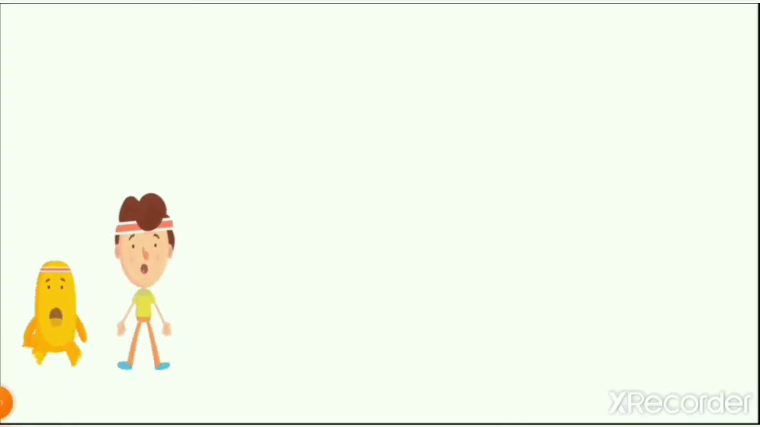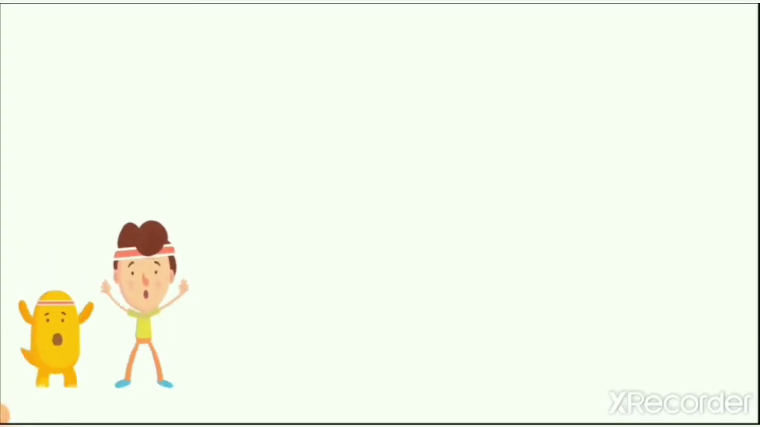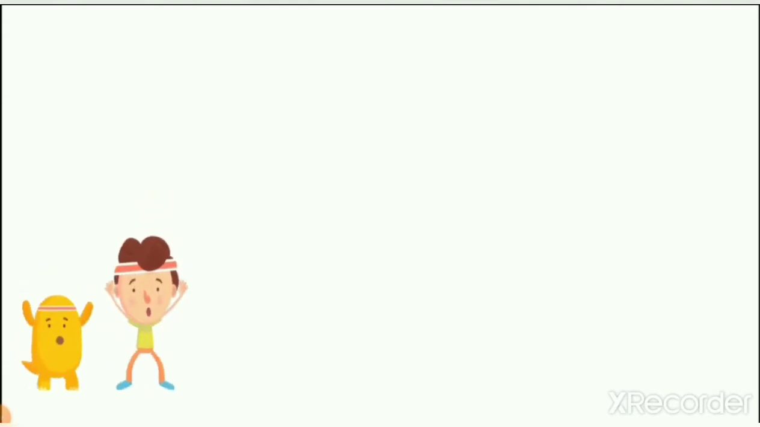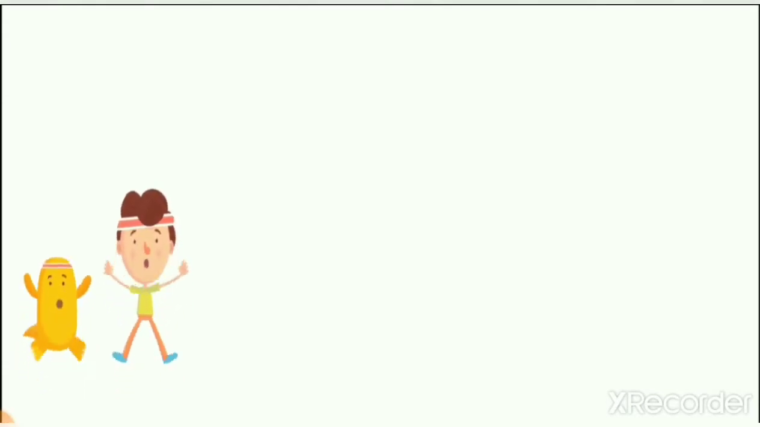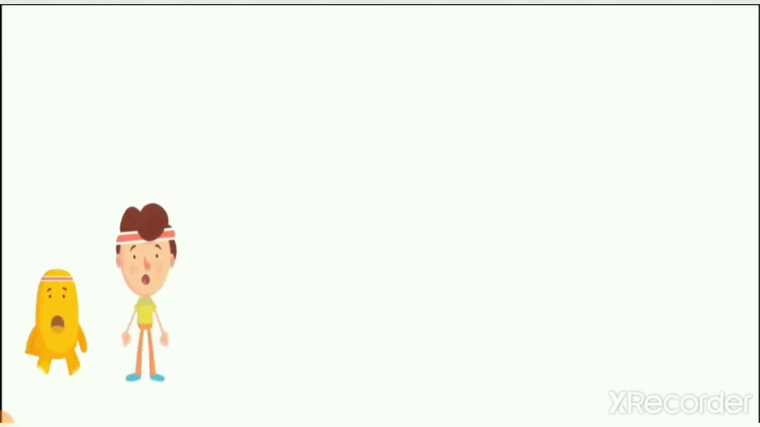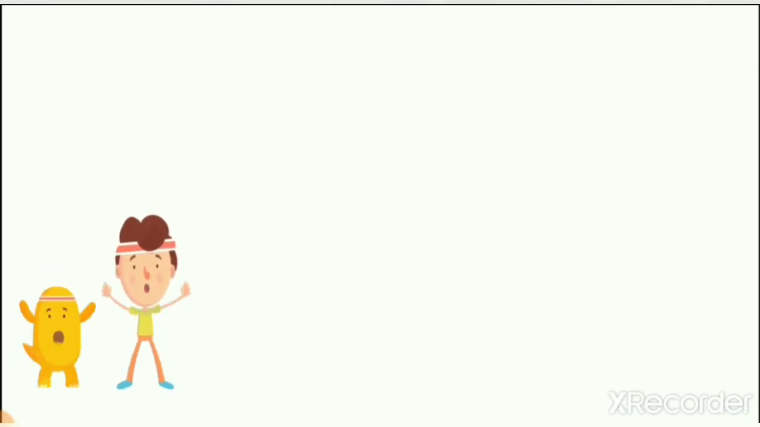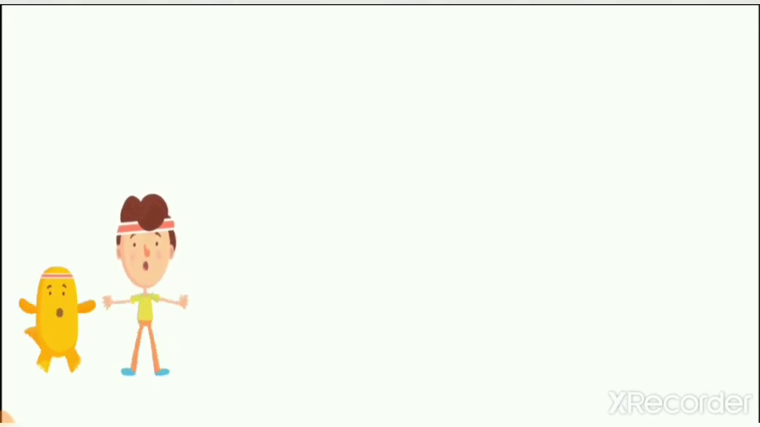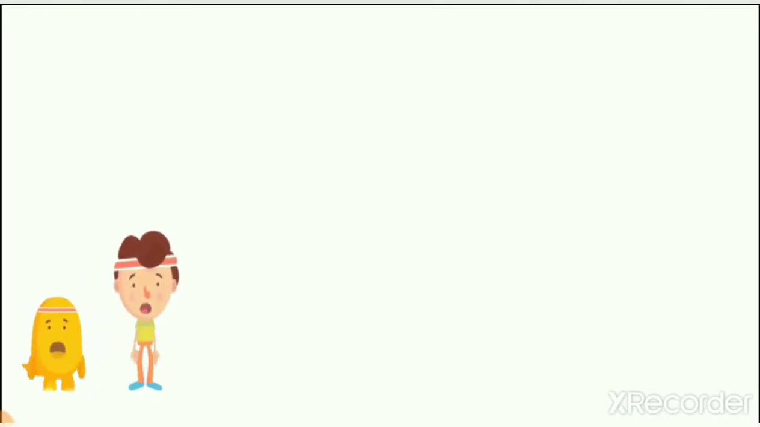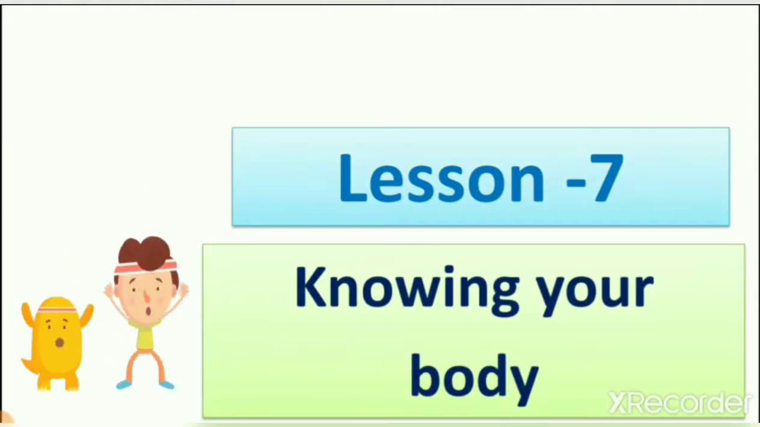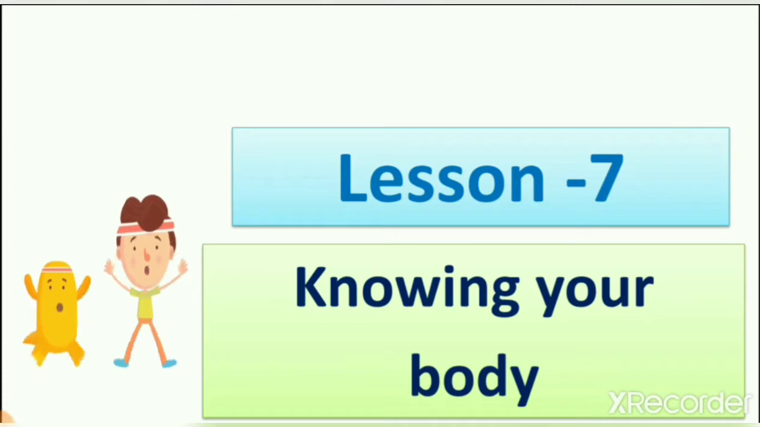So which lesson do we revise today? Today we revise lesson number 7. Here you can see one boy is doing exercise. Lesson number 7 is about our body and parts of our body. If you want to keep your body healthy, you need to exercise every day, because of that you get strong muscles and bones. So our lesson number 7 is knowing your body. It means we know about our body, right?